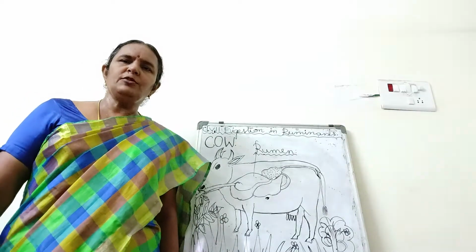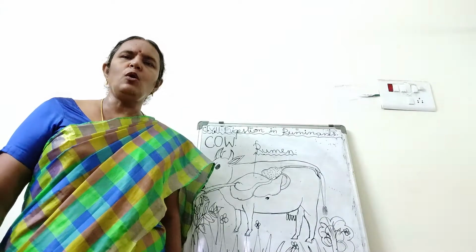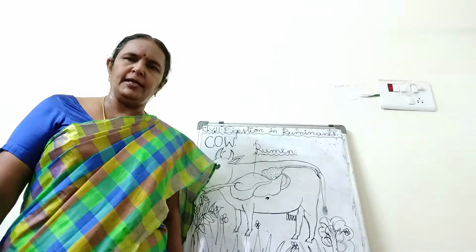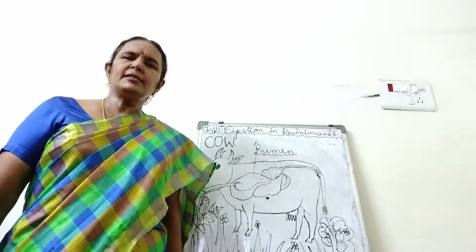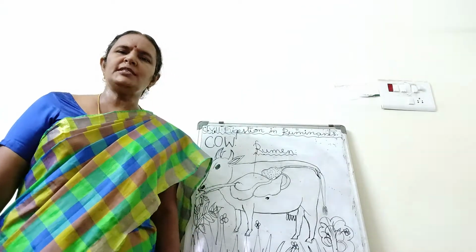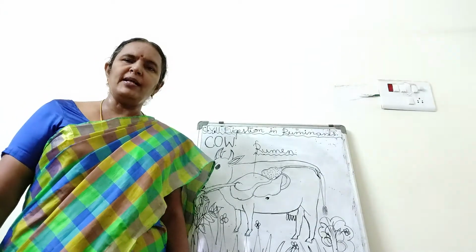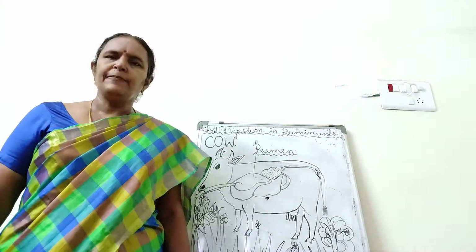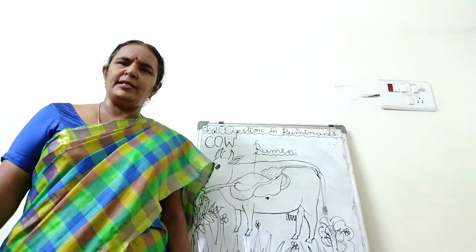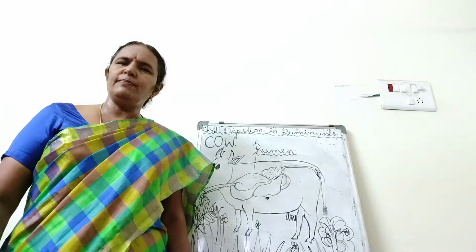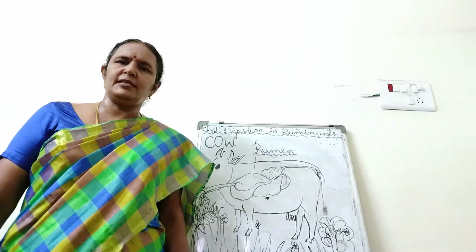Actually in 6th class you have learned, based on the food habit, into how many types the animals are divided. Based on the food habit, the animals are divided into herbivores, carnivores and omnivores. What are herbivores? Herbivores are the animals that eat only plant products. Carnivores are the animals that eat only the flesh of other animals. Omnivores are the animals that eat both plant and animal products. You are very clear about this, isn't it?